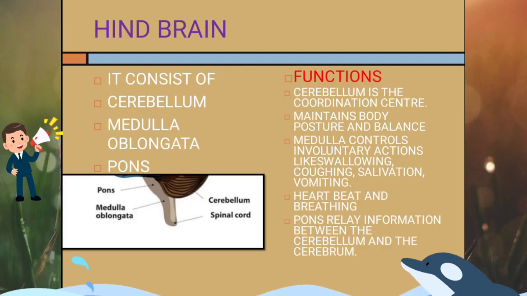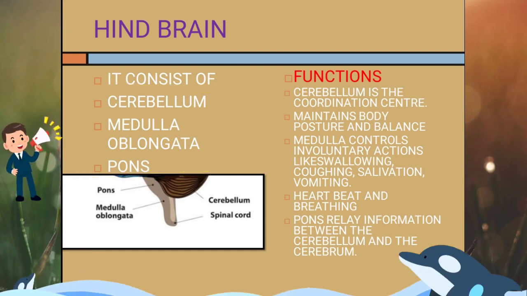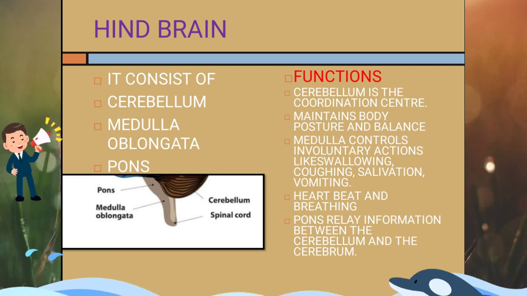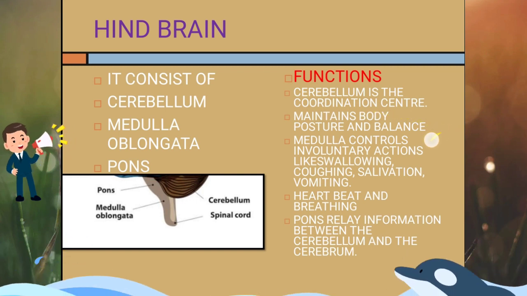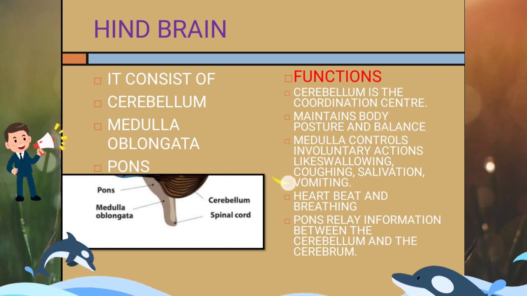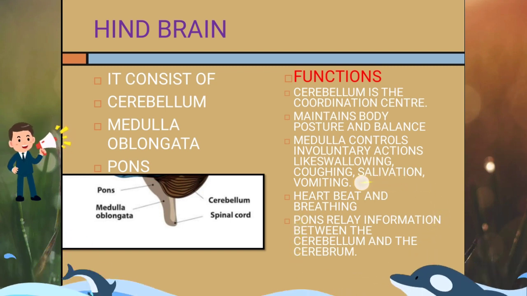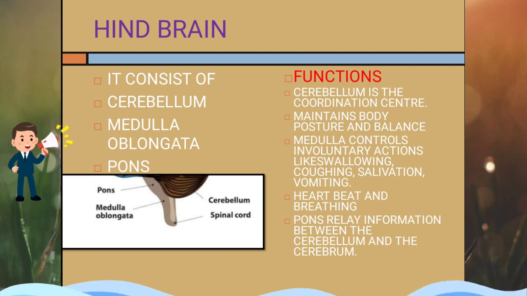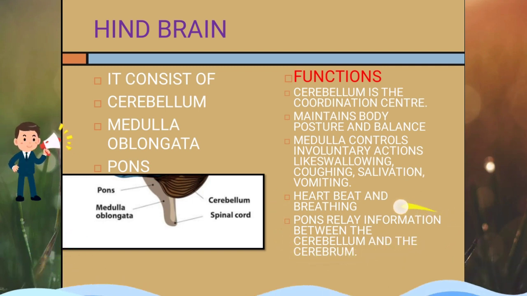Now moving on to hindbrain. Hindbrain consists of cerebellum, medulla oblongata and pons. Now functions of hindbrain. Cerebellum is the coordination center. It maintains body posture and balance. Medulla controls involuntary actions like swallowing, coughing, salivation, vomiting, heartbeat and breathing. Pons relays information between cerebellum and cerebrum. In this diagram you can see all the parts clearly: pons, medulla oblongata and cerebellum.